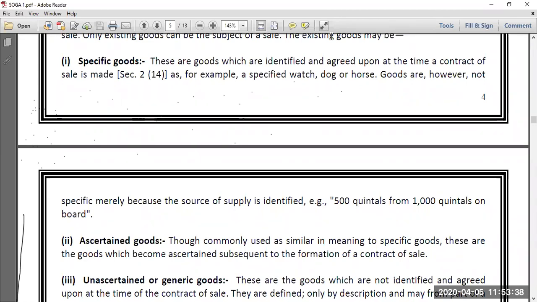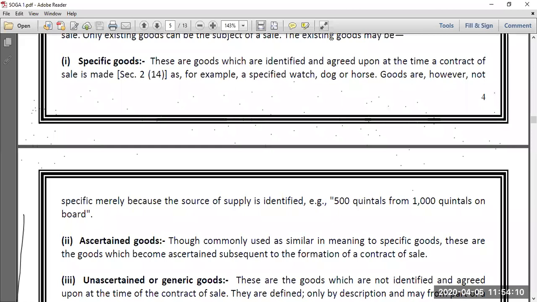At the time when the contract takes place, both the tins are available in front of both the parties, seller and buyer. So both the tins of groundnut oil will be treated as specific goods. Specific goods are those goods which are agreed upon by both the parties at the time when the contract of sale takes place.